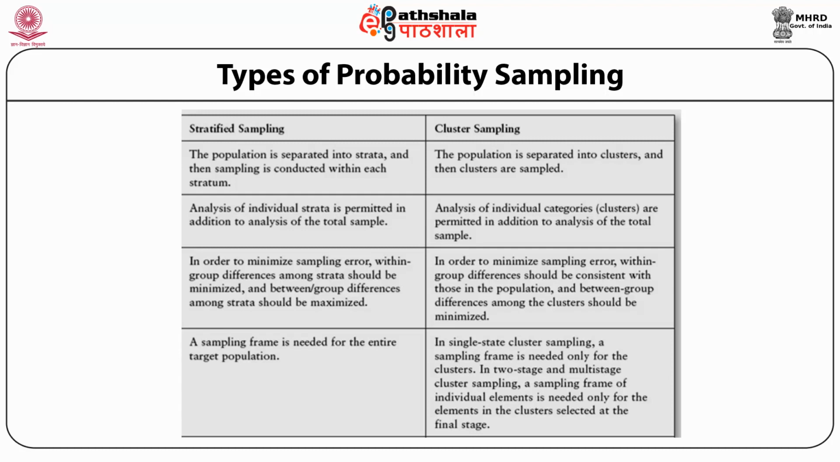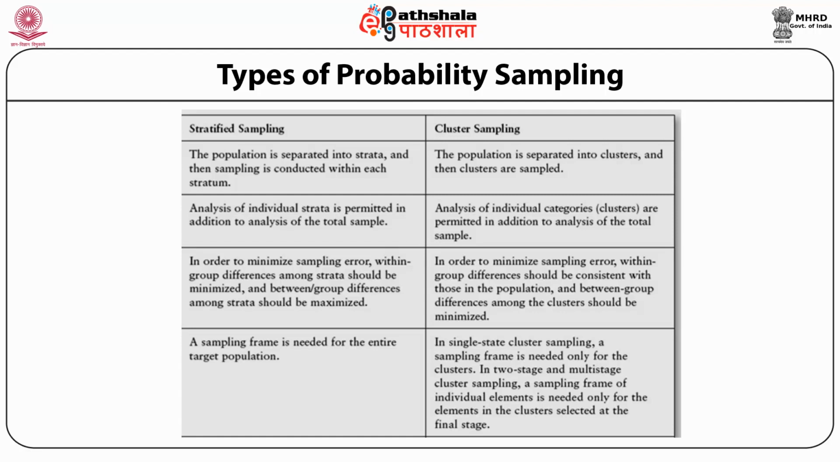While in cluster sampling, the population is separated into clusters and then clusters are sampled. Second, in stratified sampling, analysis of individual strata is permitted in addition to analysis of the total sample. While in cluster, analysis of individual categories, that is called clusters, are permitted in addition to analysis of the total sample. In case of stratified sampling, in order to minimize sampling error within group, differences among strata should be minimized and between group differences among strata should be maximized.